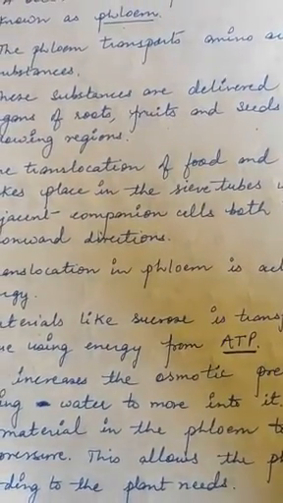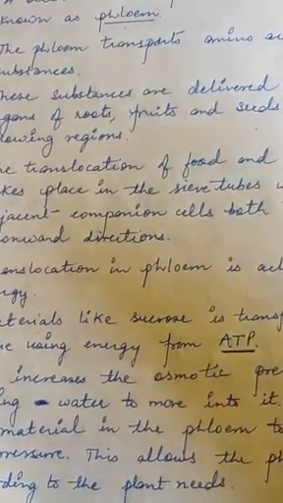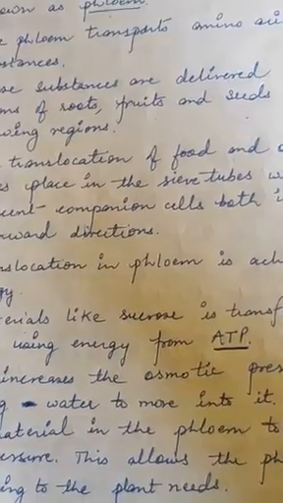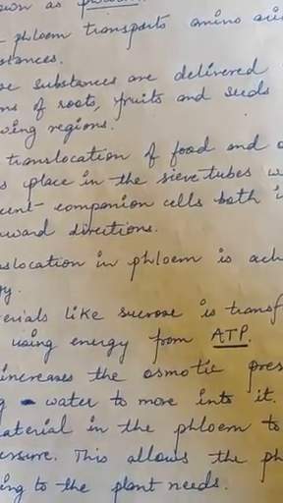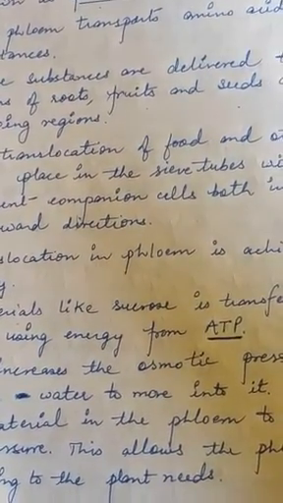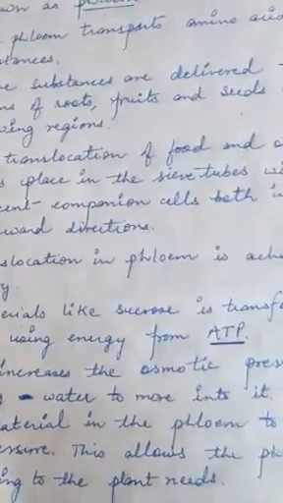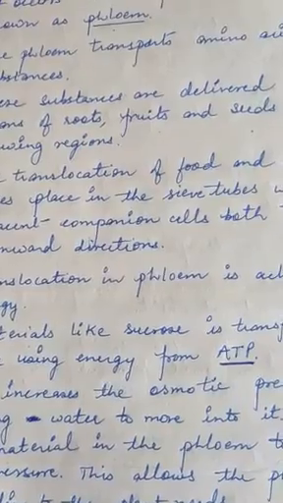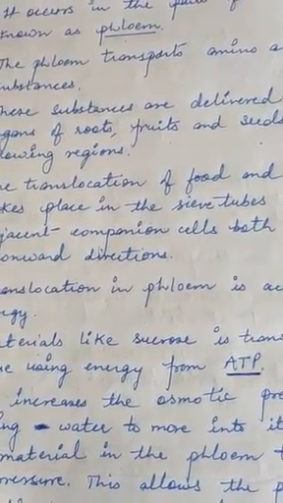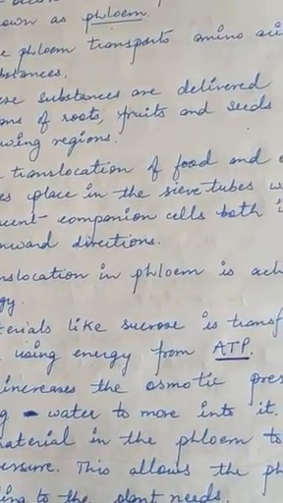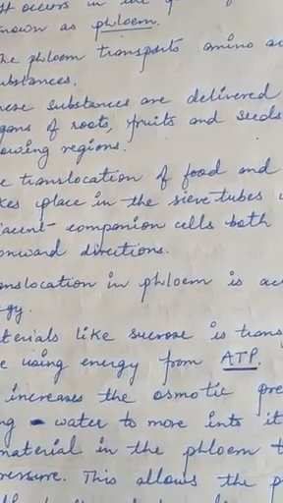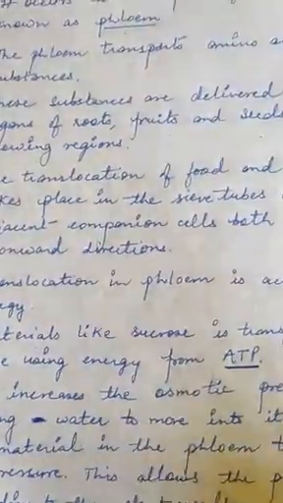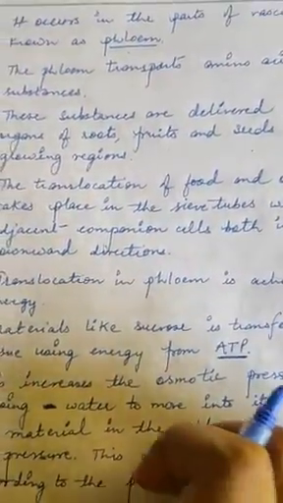Xylem will carry water and minerals, and the phloem will carry food, amino acids, and other substances. The movement of water takes place only in the upward direction with the help of xylem, and with the help of phloem the food will translocate upward, downward as well as sideways, right? Clear? So we will try to recall fast.